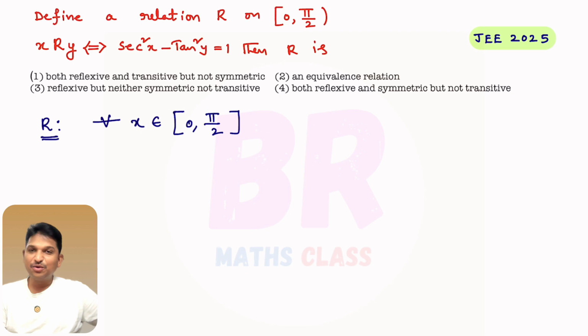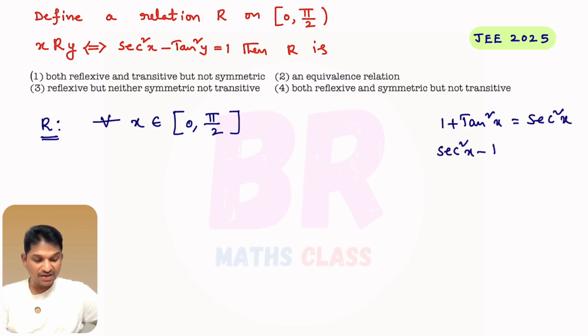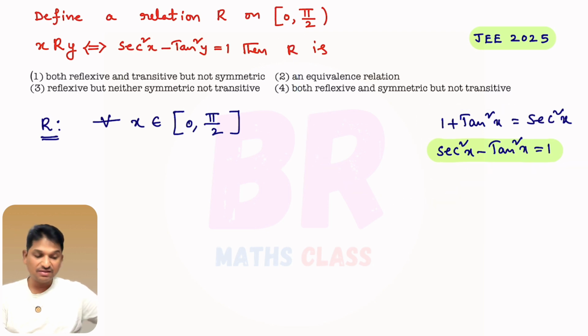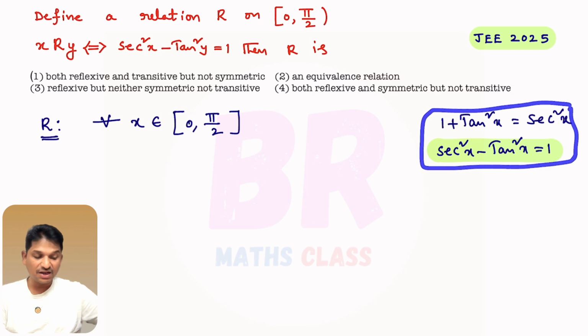So come back to the trigonometry, right? You know this formula, very popular. What is that formula? 1 plus tan square x equal to secant square x. From this, secant square x minus tan square x is 1, right? This is true for all real x. This is a trigonometric identity, true for all x values in its domain. So 1 plus tan square x equal to secant square x, and secant square x minus tan square x is 1.